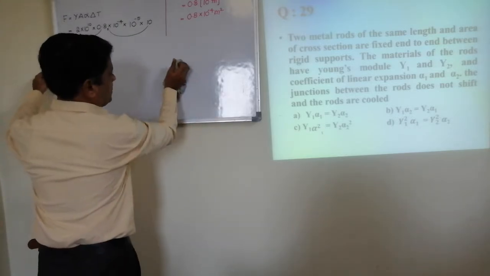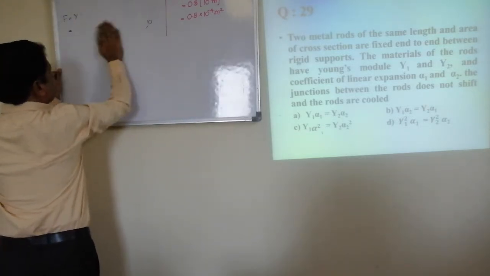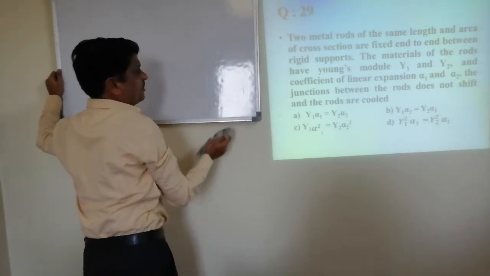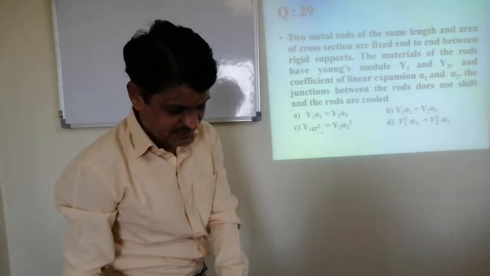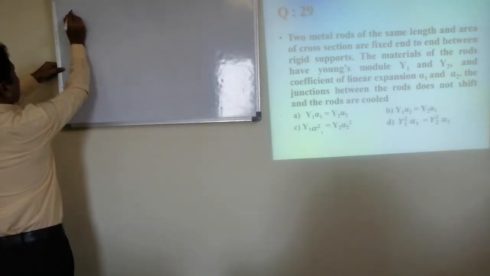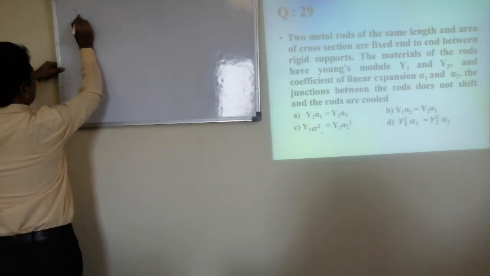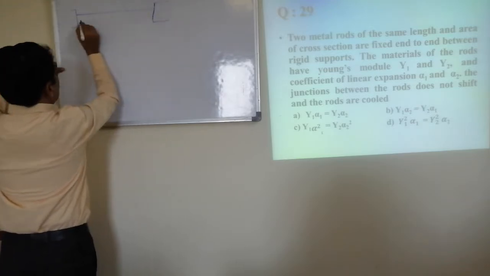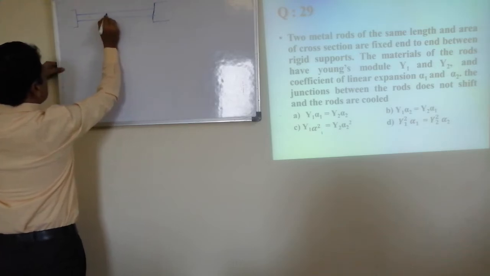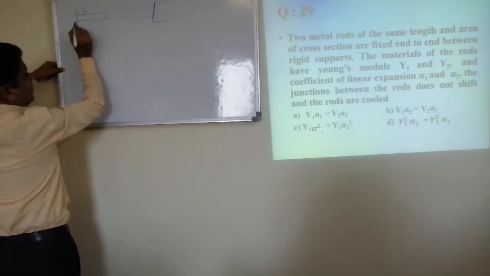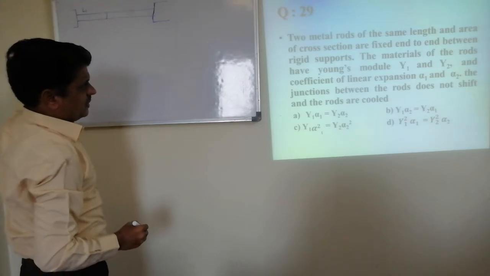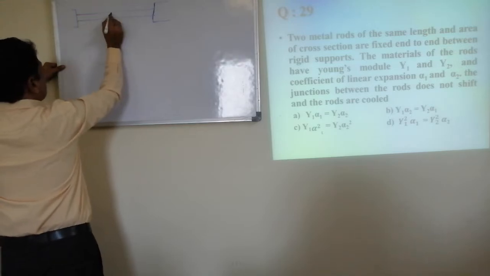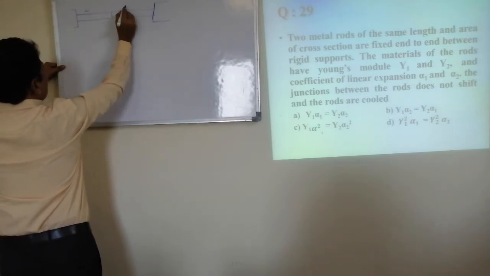Two metal rods of same length and area of cross section are fixed end to end between rigid supports. It's given that we have two rods. So this is one rigid support, and this is another rigid support. Here we have two rods. Say this is the first rod of length L, and the second rod also has the same length L.